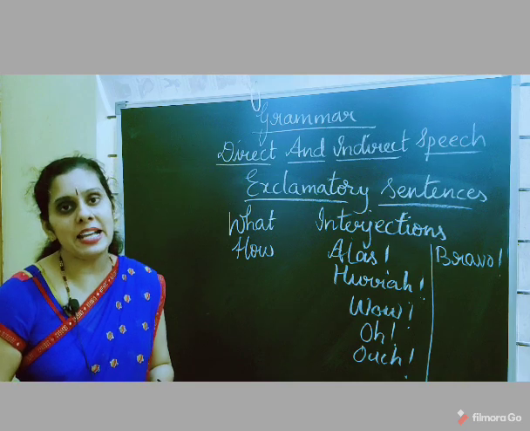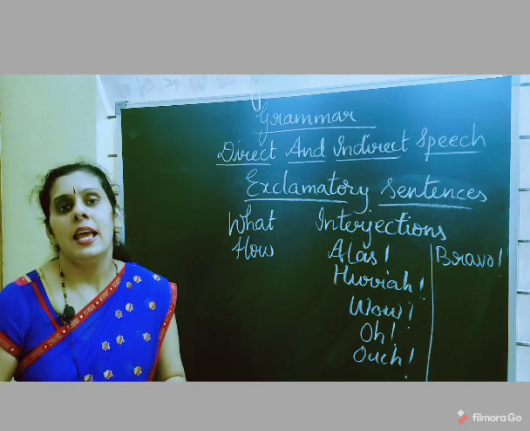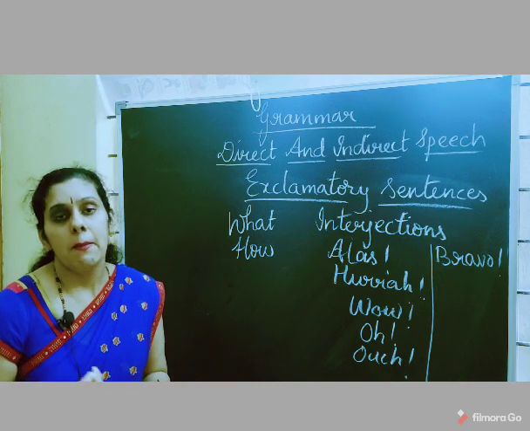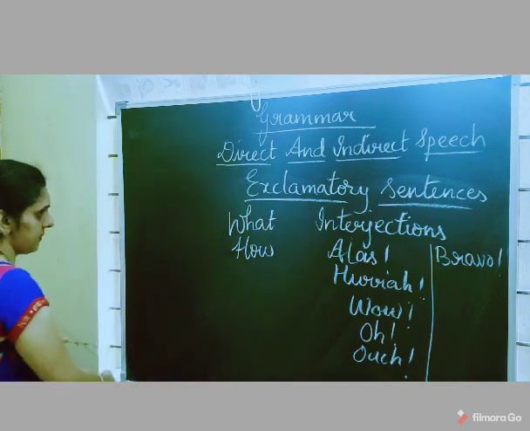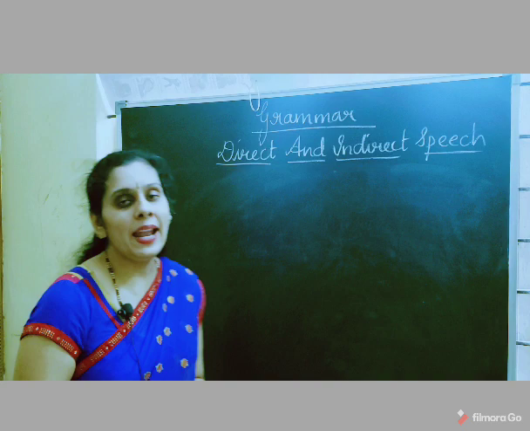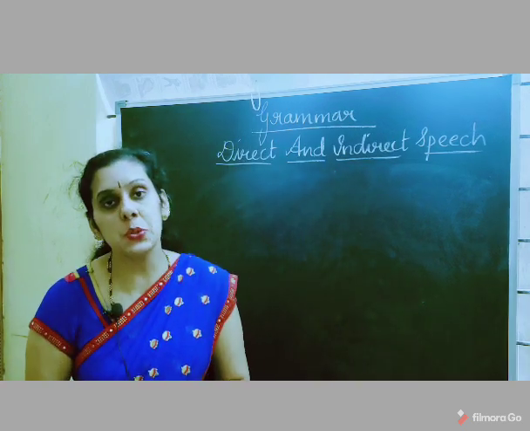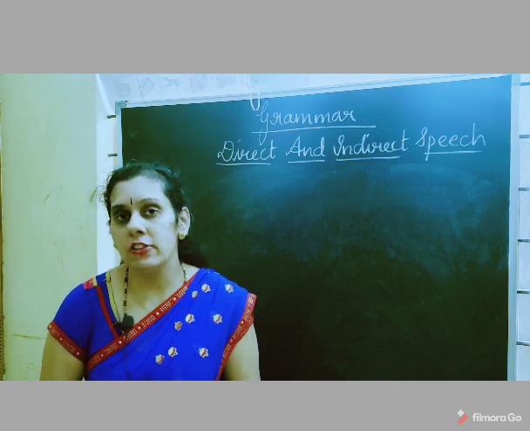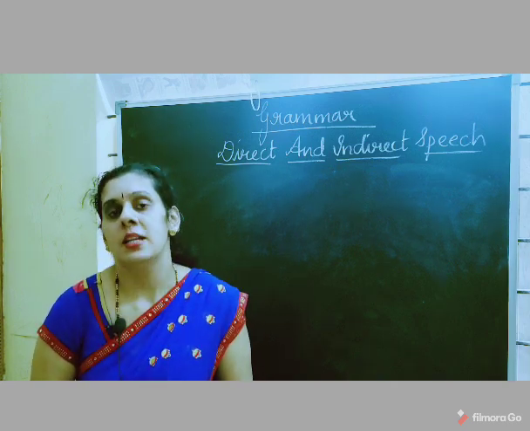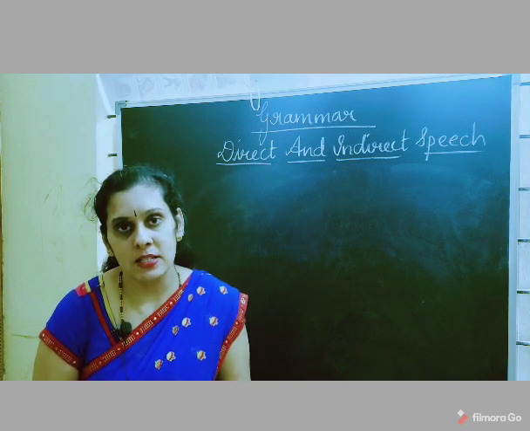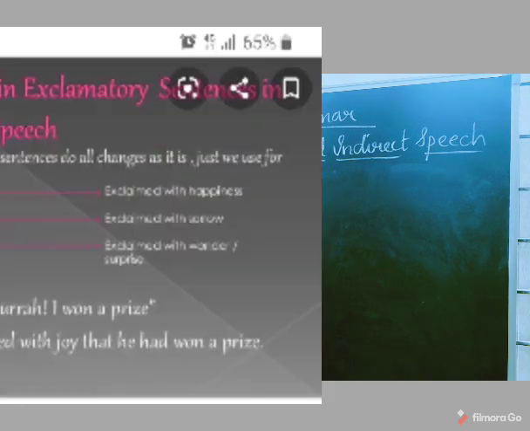Now let me explain you how to change exclamatory sentences into indirect speech. Shall I start? Yes. See, when we change the exclamatory sentences into indirect speech, the introductory verb said changes to exclaimed with happiness, based on the emotion.